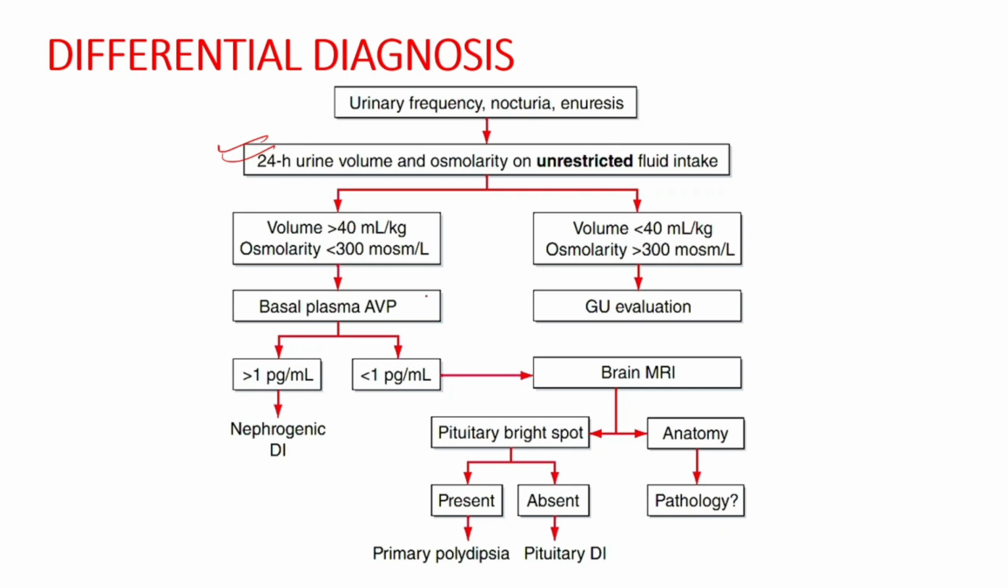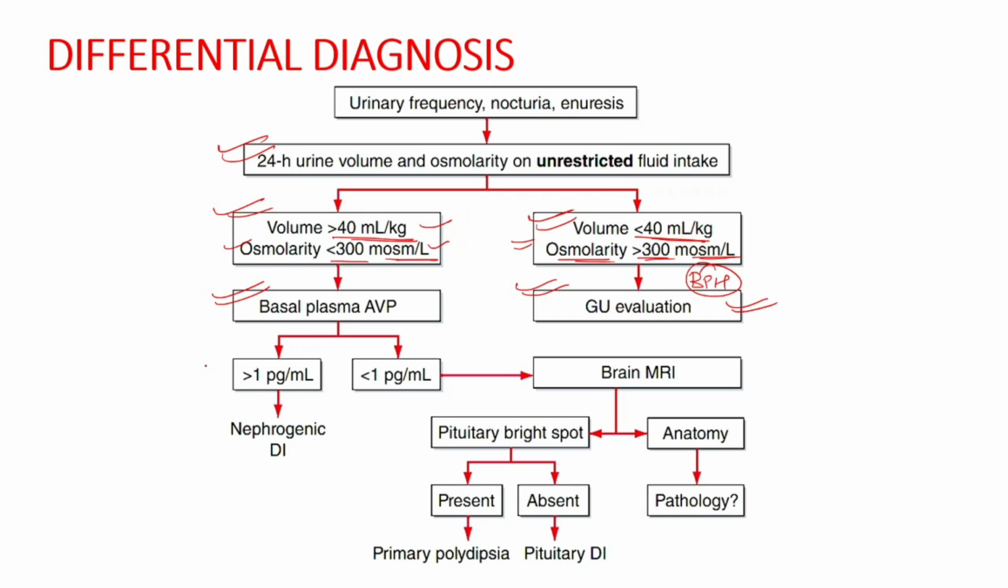So if the volume is less than 40 ml per kg and the osmolarity is more than 300 milliosmol per kg, it rules out diabetes insipidus, and causes like BPH and other obstructive causes of the genitourinary system should be evaluated. Now, if the volume is more than 40 ml per kg and osmolarity is less than 300, which makes the diagnosis of diabetes insipidus, we will then measure basal plasma AVP levels.